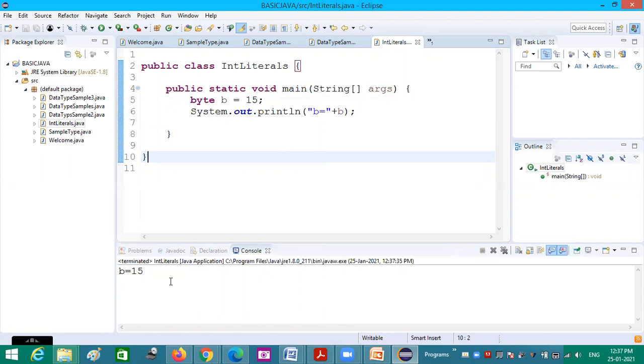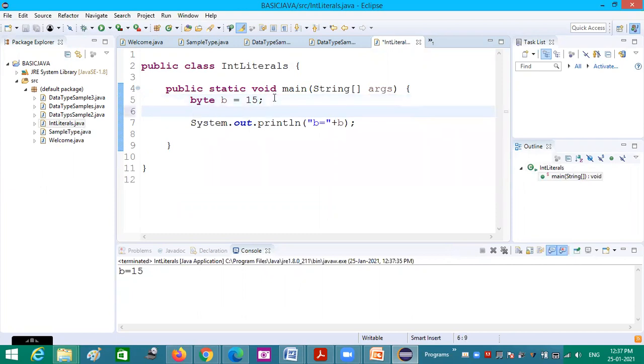I hope you could see this. Now, as I told, byte is having a range. What is the range of a byte variable? Just recollect that. The range of a byte variable is minus 128 to plus 127. So beyond this, if I am trying to assign a value, for example, 130, 130 is beyond this plus 127.